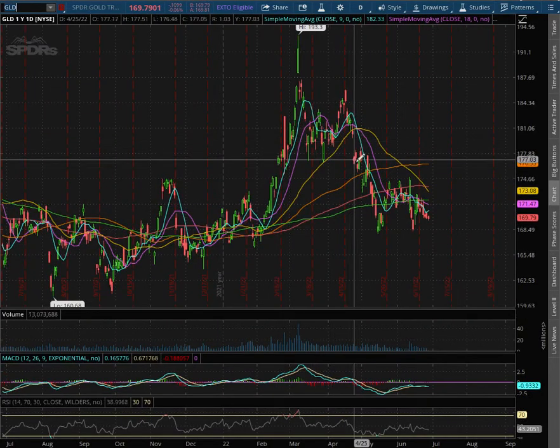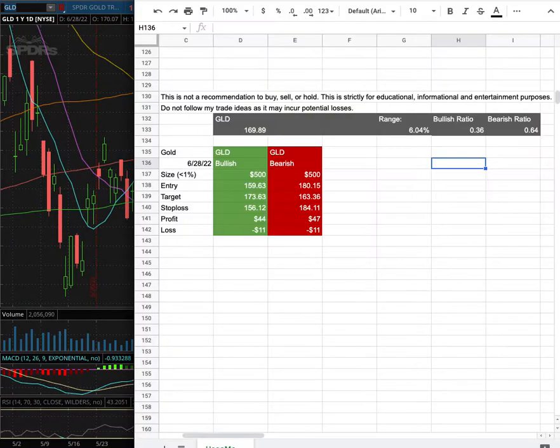As with the trade idea, I'm trading GLD. My trade position size is less than 1% of my portfolio. My entry is at $159.63. My sell target is at $173.63. My stop loss is at $156.12.